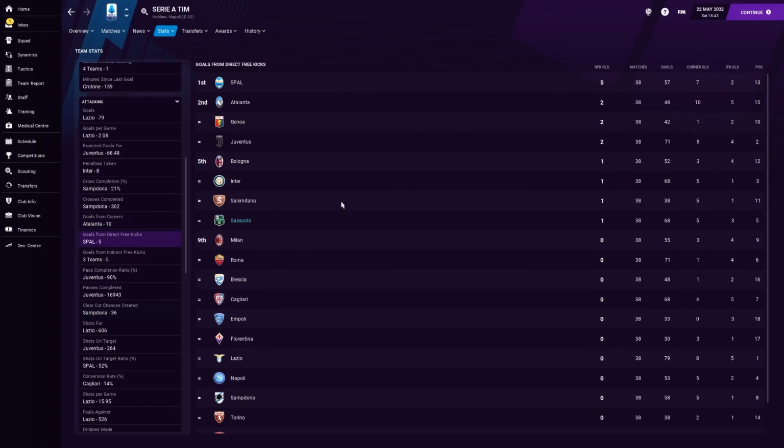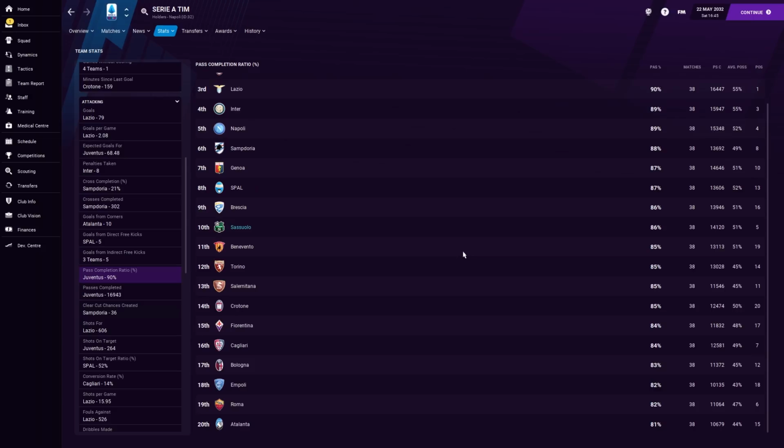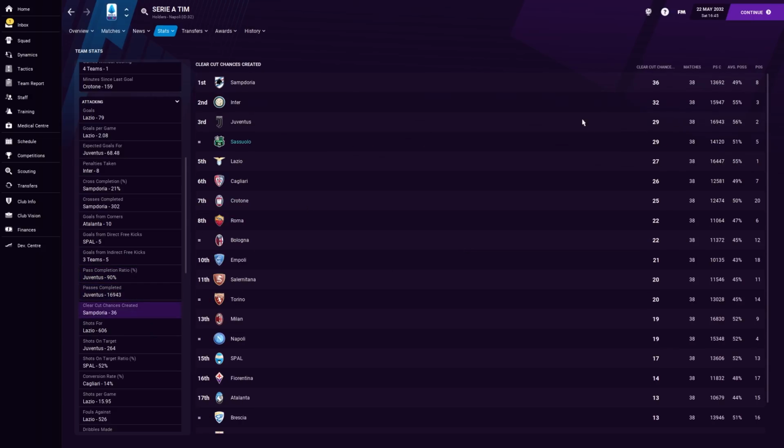So that's fine. Direct free kick goals, we scored 1. Spal managed to score 5, which is maddeningly high, to be fair. Indirect free kick goals. I always find that you can improve these areas and it will really make a huge difference. Pass completion. Yeah, middle of the road, 86 though. It's nothing to complain about, nothing to write home about at the same time either. Clear-cut chances, I mean, this is a meaningless stat these days because most of these are headers from corners. It always feels like every time you win a header from a corner that is on target, they seem to count that as clear-cut chances. It's all over the shop.